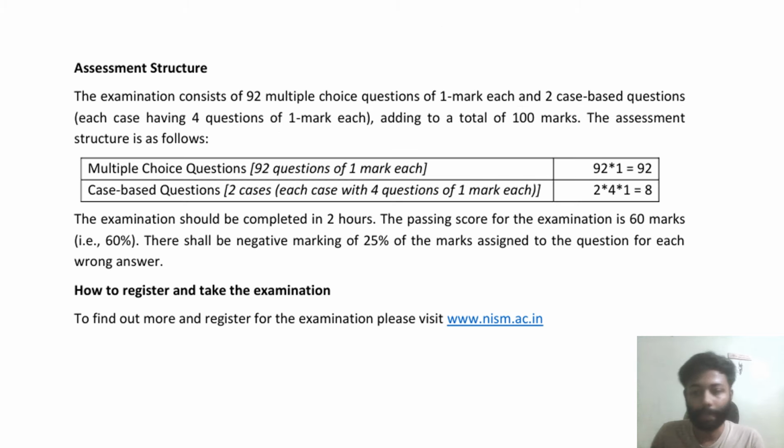Let us discuss the assessment structure of the examination. As you see on the screen, there are multiple choice questions. In the examination, 92 questions come from the MCQ-based questions, with each question carrying 1 mark. If you give a wrong answer, then 25% of the marks will be deducted. That means 0.25 marks will be deducted for a wrong answer.